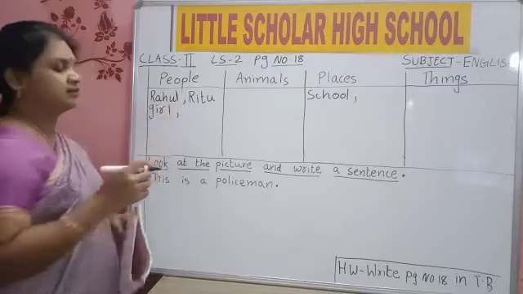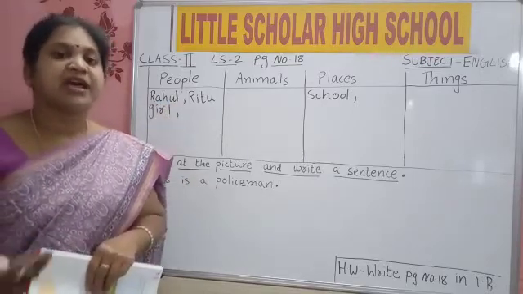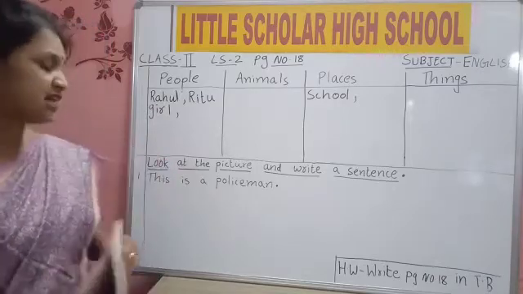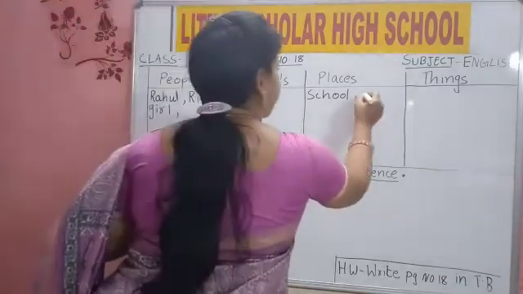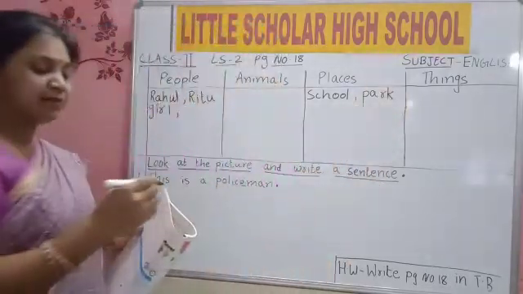G-I-R-L, girl. Then, was playing in the park. What is park? Name of the place. Park is the name of a place. So, write here P-A-R-K, park in the name of place column.